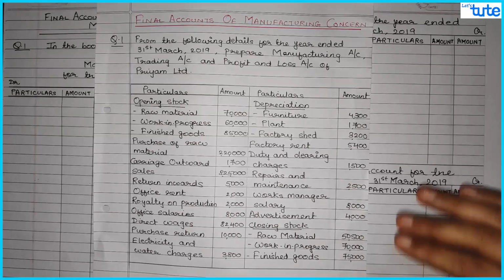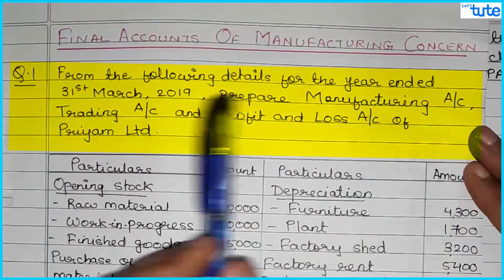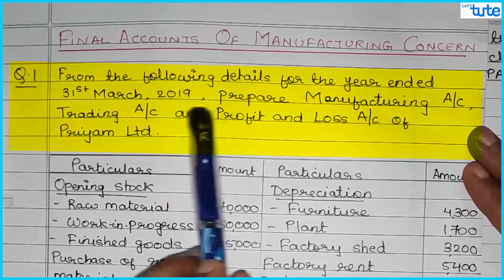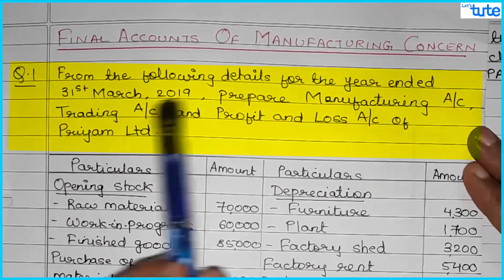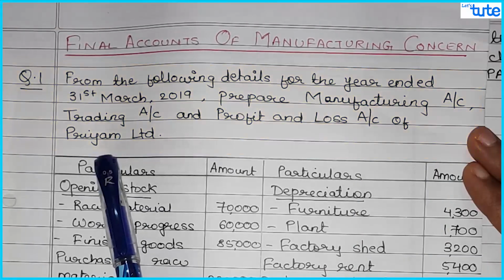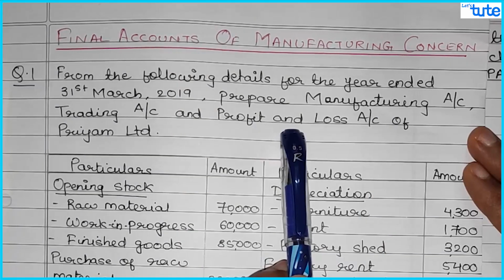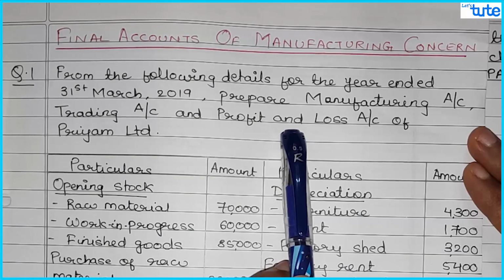So starting with today's question, that is question 1. From the following details for the year end date 31st March 2019, prepare manufacturing account, trading account and profit and loss account of Prium Limited. So in this question, we just have to prepare manufacturing, trading and P&L, but they have not asked you to prepare balance sheet in this question.